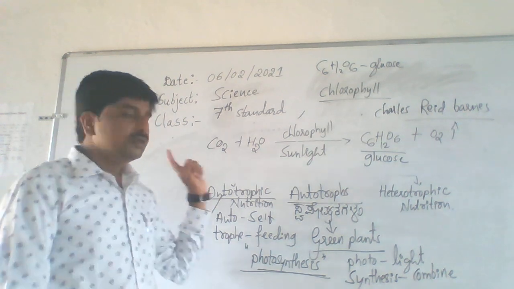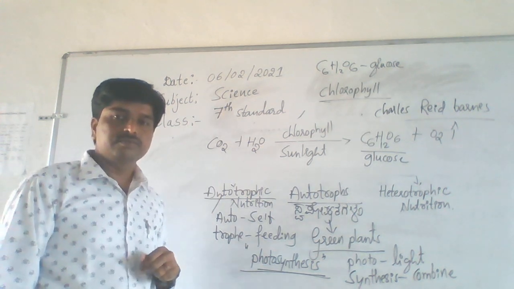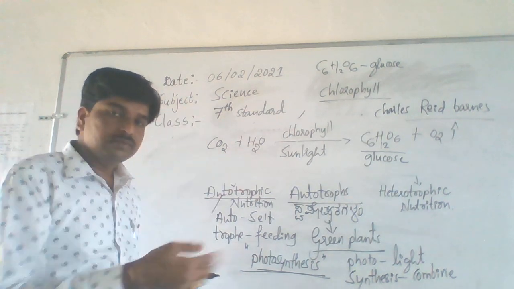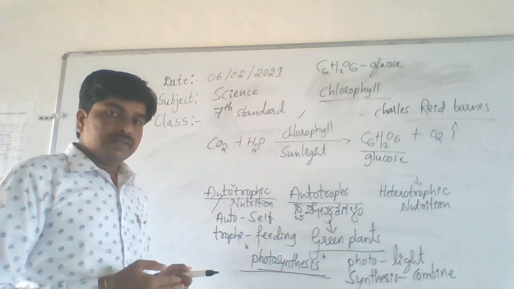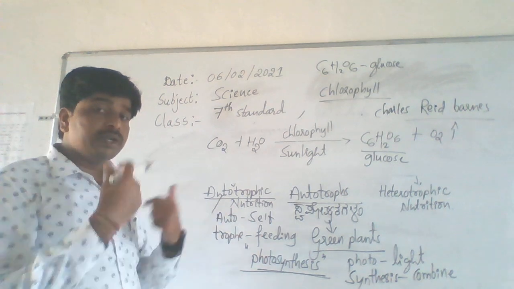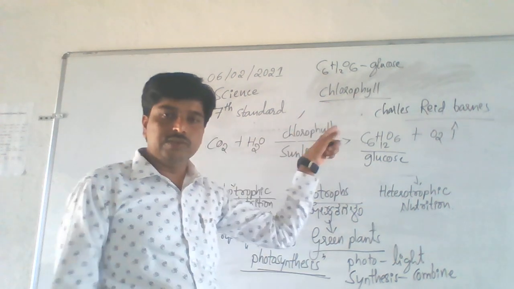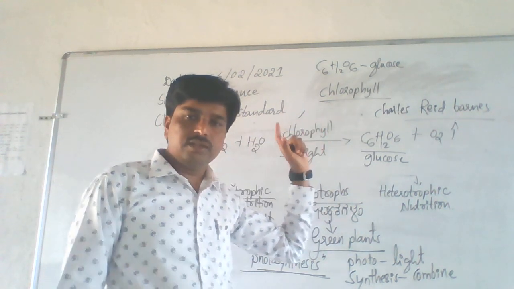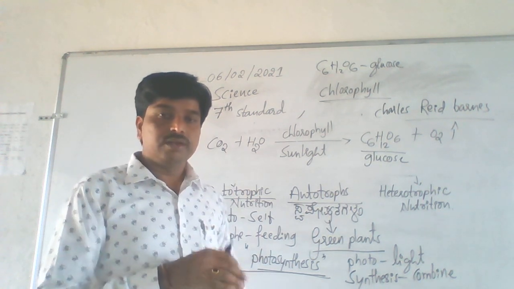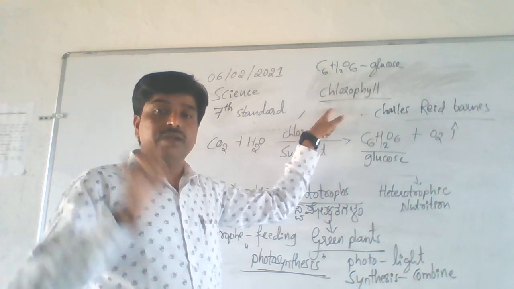Understand? The question is, sir, how do plants take carbon dioxide? Yes, in the breathing process we are breathing out what? Carbon dioxide. So this breathed out carbon dioxide is utilized by green plants. How do they take it, sir? See, green plants have leaves. The chlorophyll is present mainly in the leaves. What does this chlorophyll do, sir? This chlorophyll helps in the absorption of sunlight and stores it in a leaf.